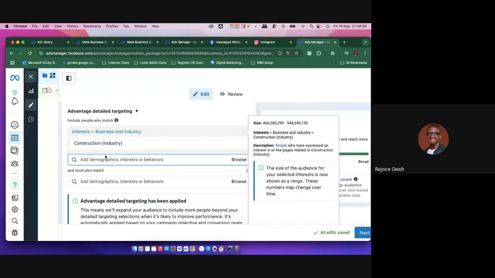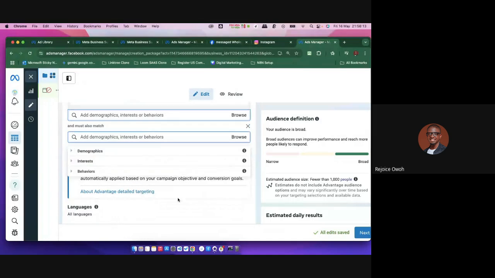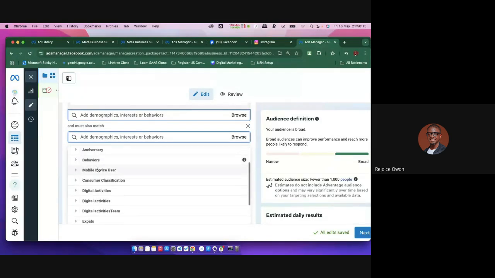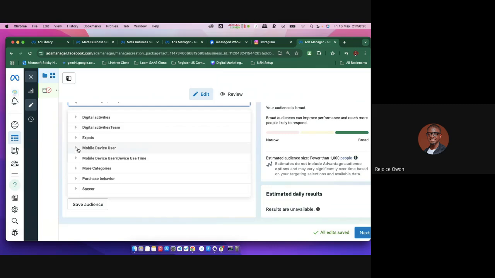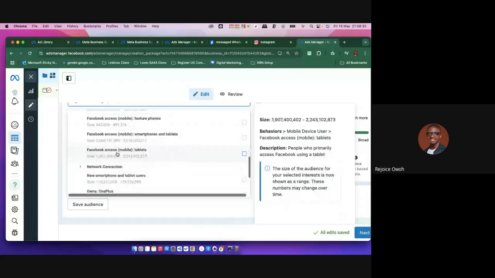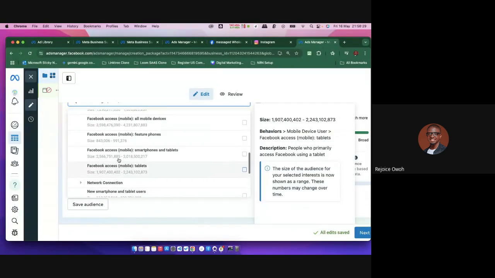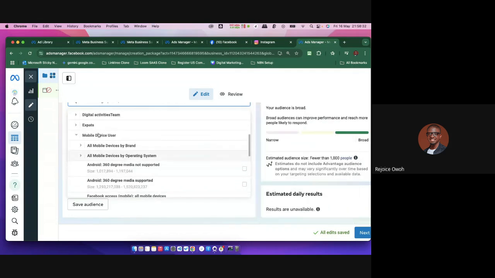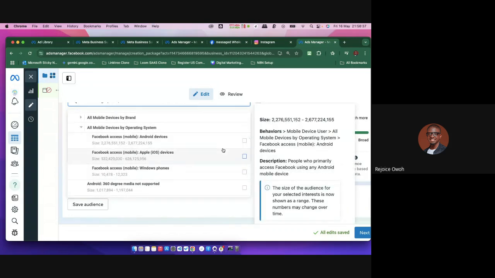must be into construction, and then they must also match these. Watch these guys, this is where you get what you want. Let me use mobile device usage. Imagine you are trying to sell things to iPhone users, right? They must also have tablets, have smartphones, right? I can say, let me choose by operating system. Now watch it, guys. I want to sell these products to people that are in construction and have iOS or Apple devices.